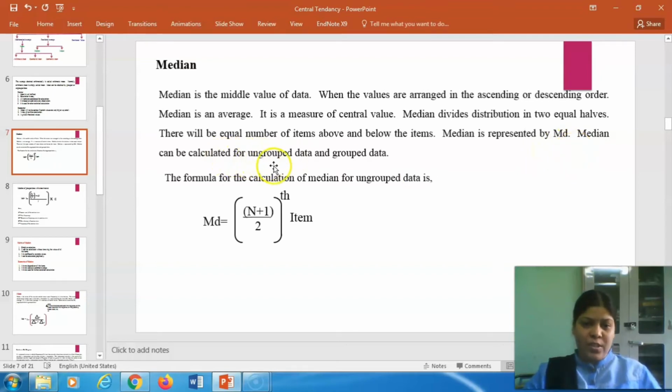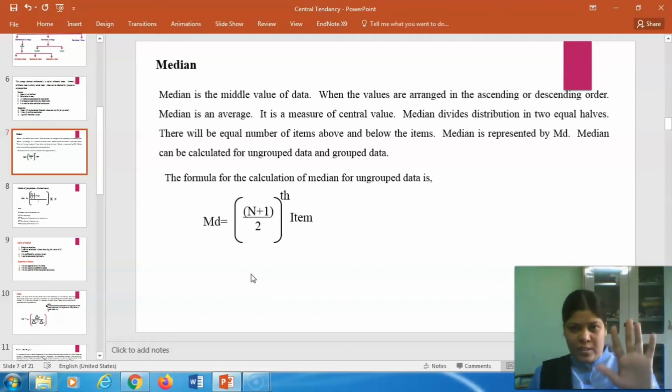Median can be calculated for ungrouped and grouped data. The formula for the calculation of median for ungrouped data is this. How is the median calculated? You can calculate median by observation also. Sometimes there will be no need to refer to the formula. You can simply calculate the median by observation also. So how? Let's understand.